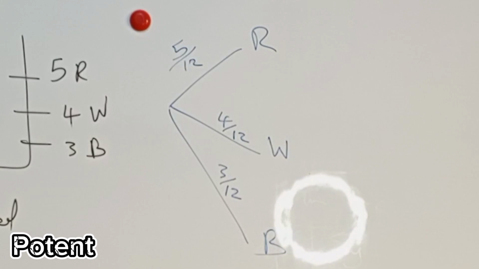Again, probability can never be greater than 1. So remember that. Probability cannot be greater than 1.